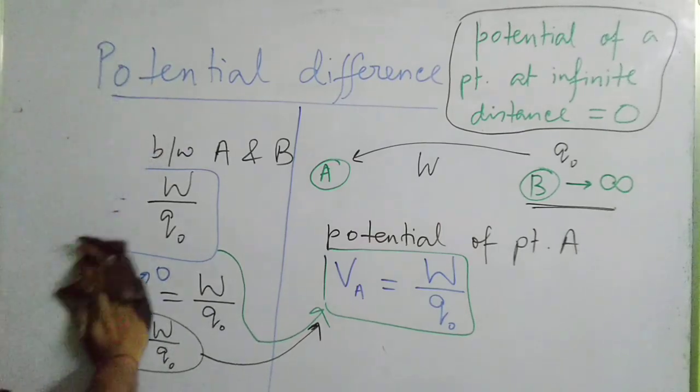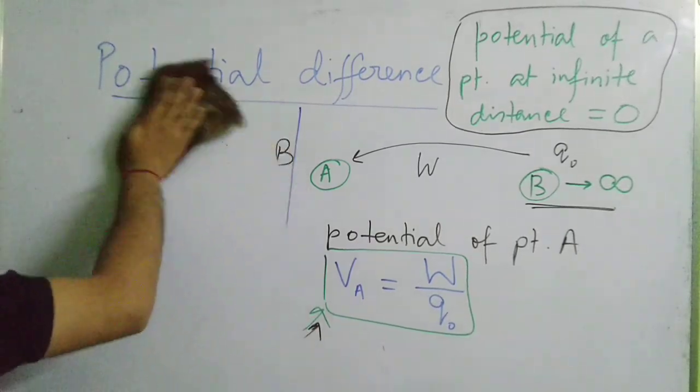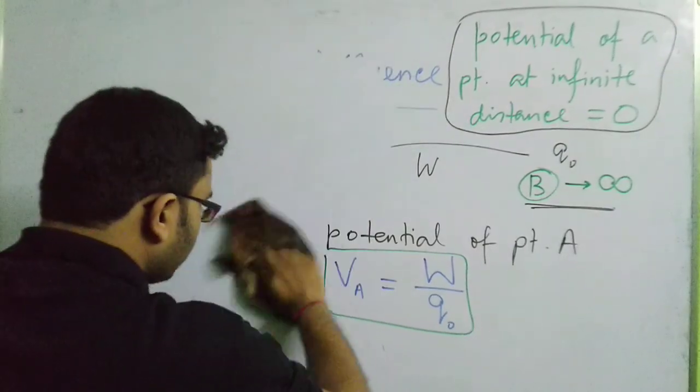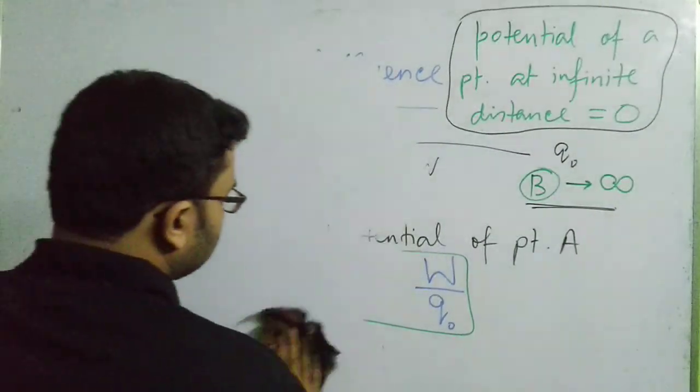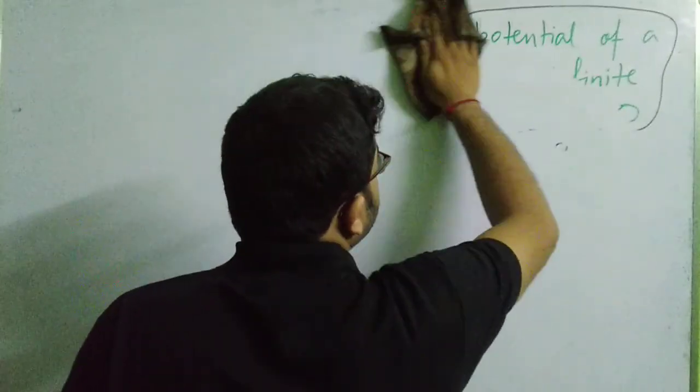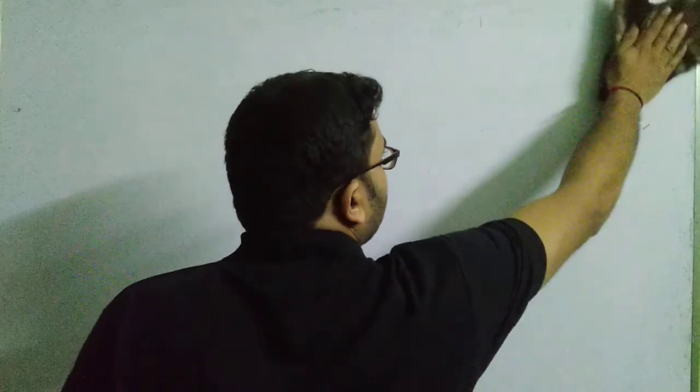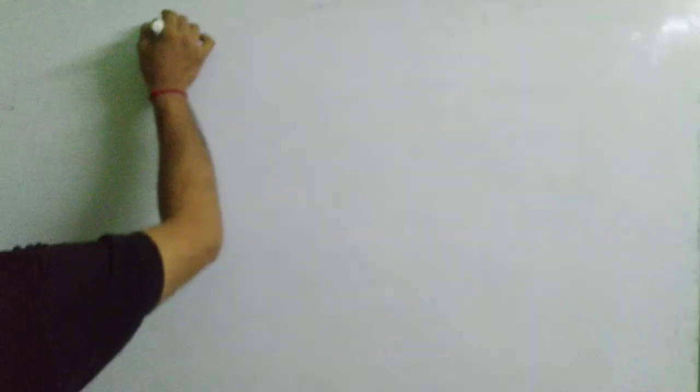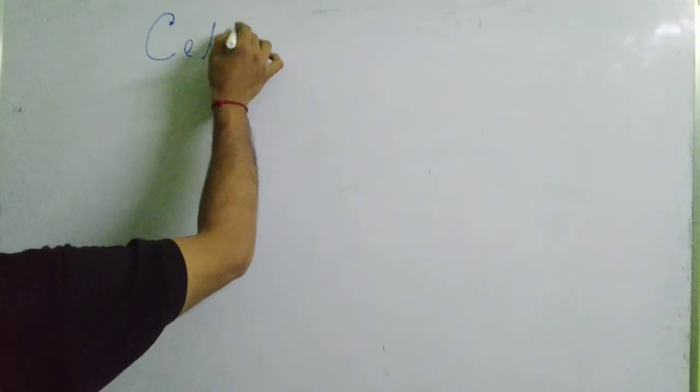Now, what is the next point that I have to consider? What is the next point that we are going to discuss? Okay. So the next thing that I am going to discuss is about a cell. So what is a cell? This is not the cell which you are reading in biology. Okay. So the next thing that we are going to discuss is cell, isn't it? So what is a cell? Don't think this is a cell that you read in your biology.